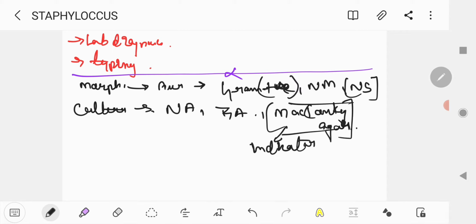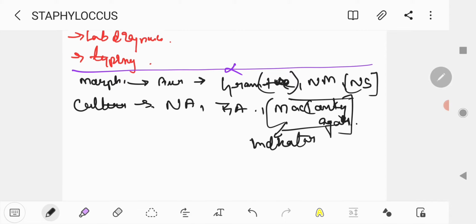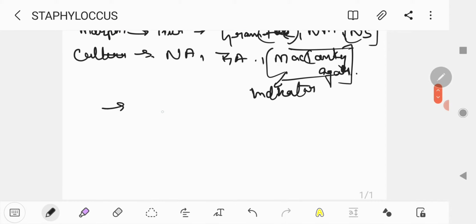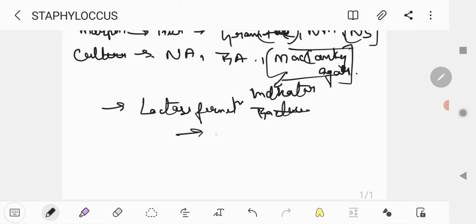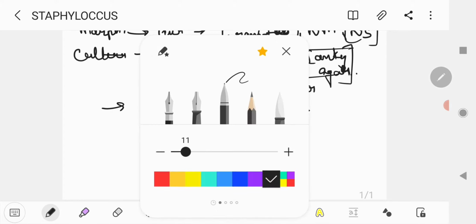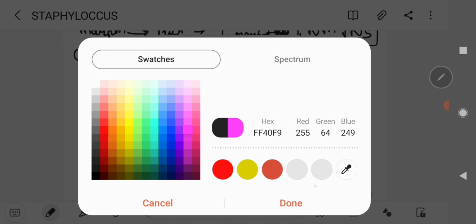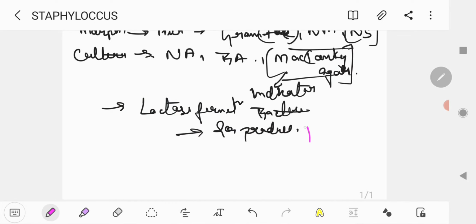It basically indicates whether the organism can ferment lactose or not. Staphylococcus aureus is a lactose fermenting bacteria, so it changes the color and produces a pink color.